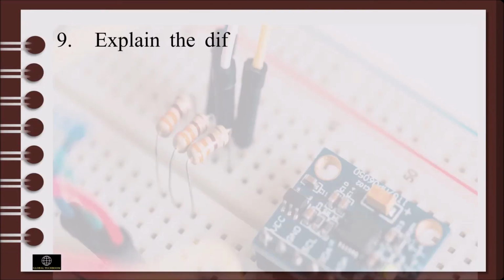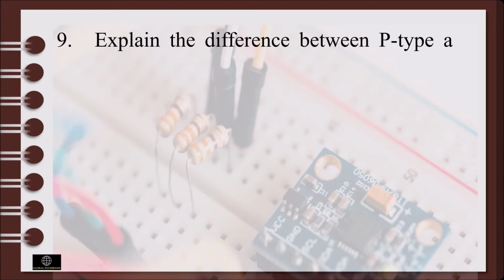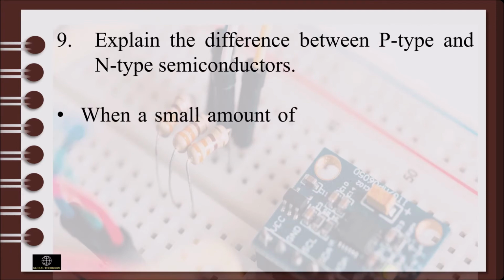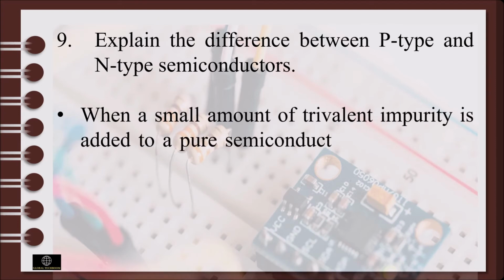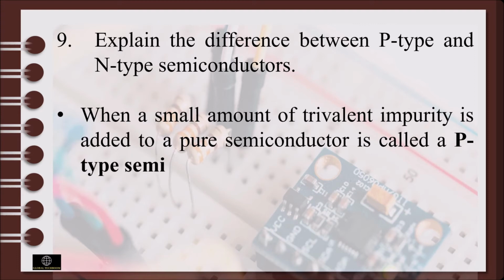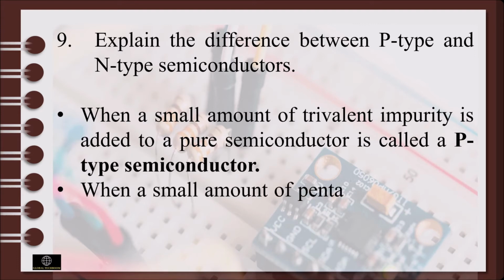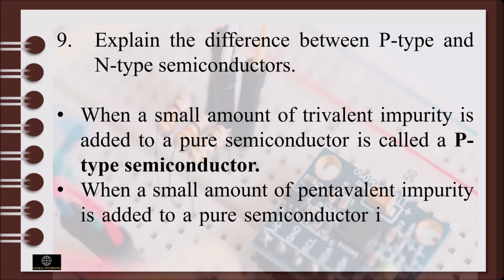Let's explain the difference between p-type and n-type semiconductor. When a small amount of trivalent impurity is added to a pure semiconductor, it is called a p-type semiconductor. While when a small amount of pentavalent impurity is added to a pure semiconductor, it is called an n-type semiconductor.